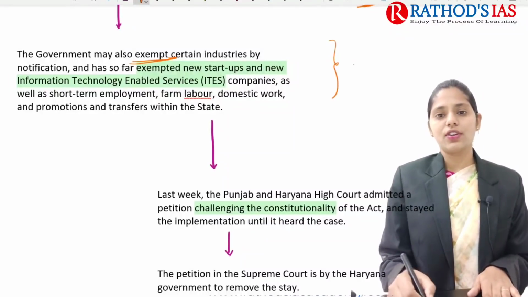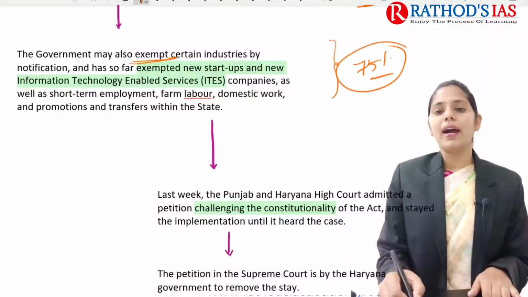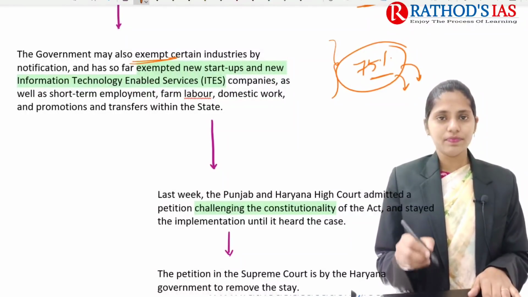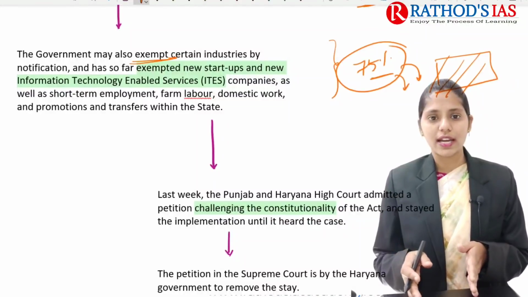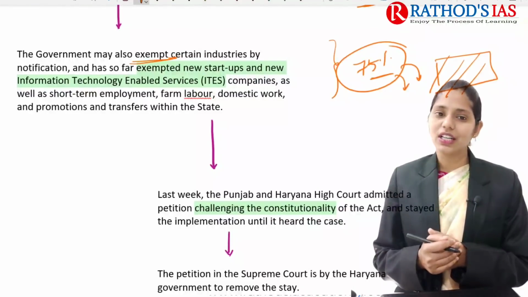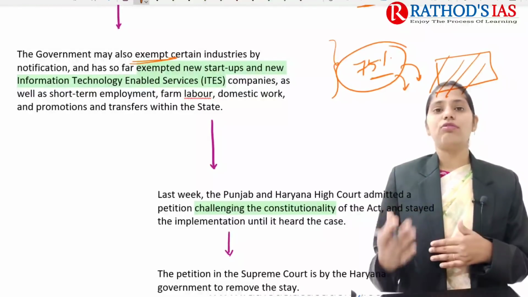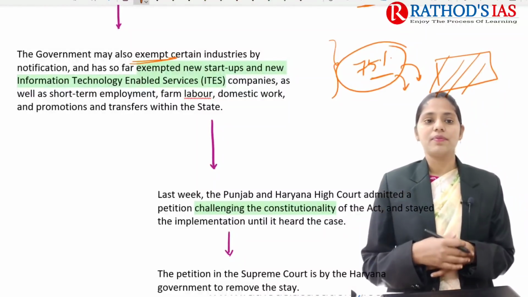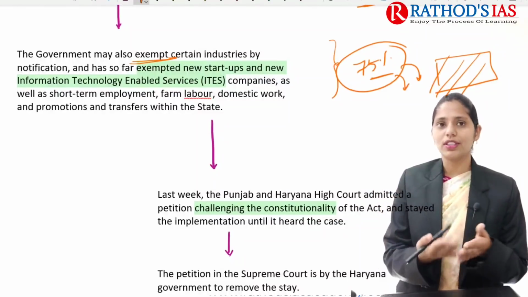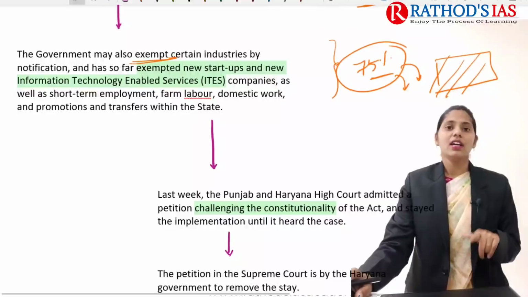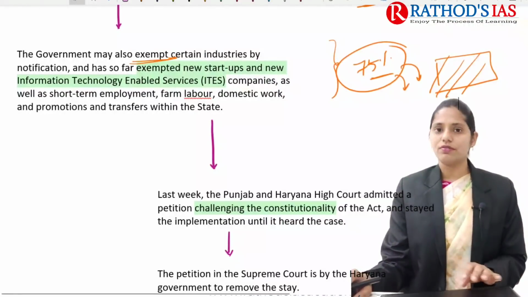So it mainly says 75% reservation for private jobs for locals, but the state has the capability to exempt new startups, new information technology enabled services, some short-term employment generating companies, farm labor, domestic workers, and also promotions and transfers within the state. The state can exempt even certain industries under this 75% reservation for locals.